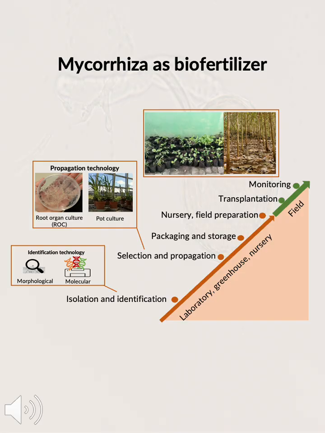With those roles and benefits, the study of mycorrhizal utilization is expanding, and one of those is for biofertilizer. To utilize mycorrhiza as a biofertilizer, many steps are needed. This process should start with isolation and identification, for which we can use both morphological and molecular methods. Then we should do tests on the isolates at lab scale, propagate, and finally use them in the field. Several land rehabilitation and reclamation programs were reported to be successful with the application of mycorrhiza as biofertilizer.